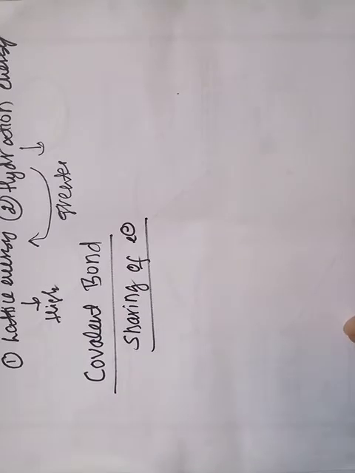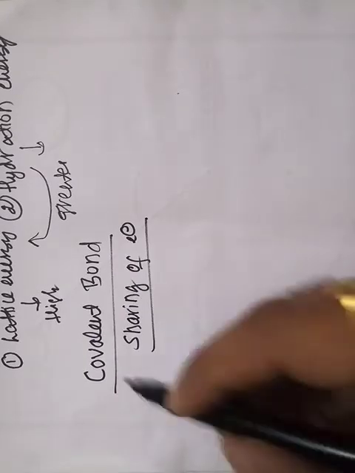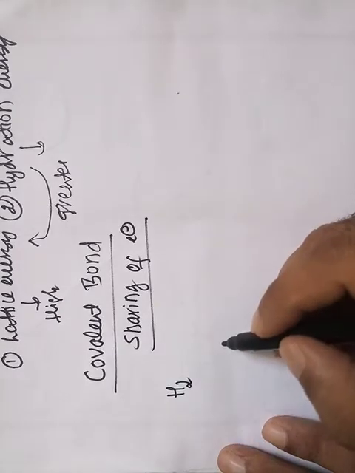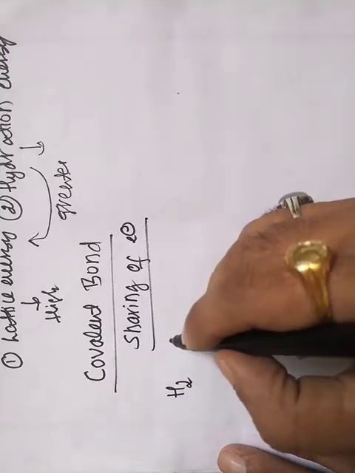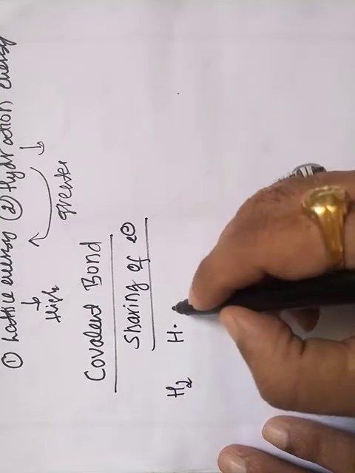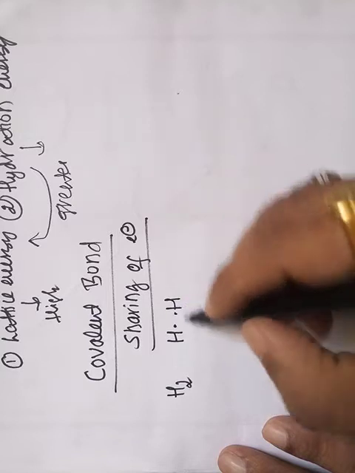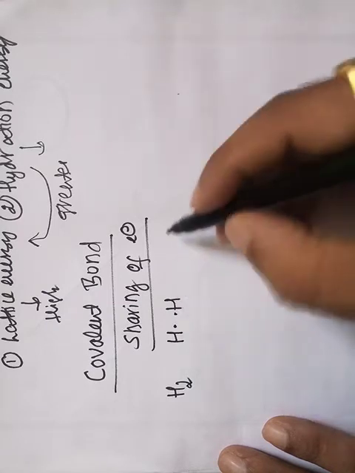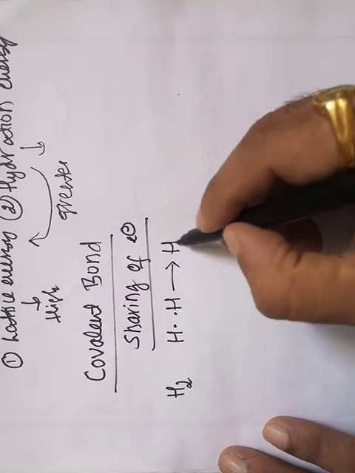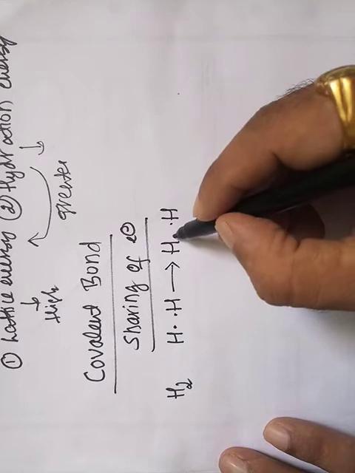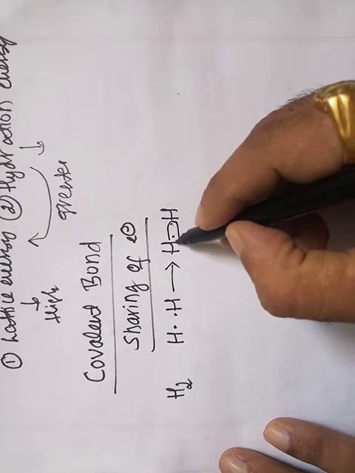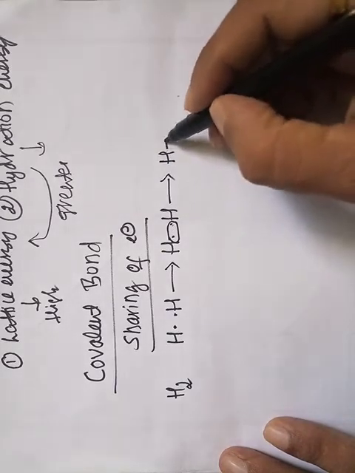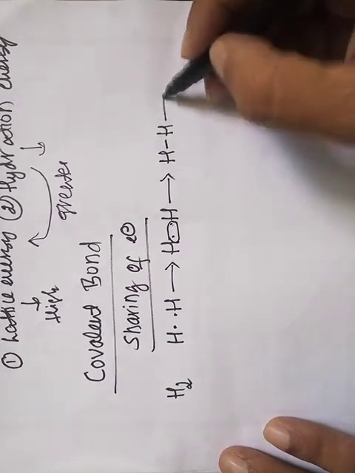For example, the hydrogen molecule, H2. During the formation of the hydrogen molecule, the two hydrogen atoms share their electrons. These two electrons are shared between the hydrogen atoms, which results in the formation of a covalent bond.